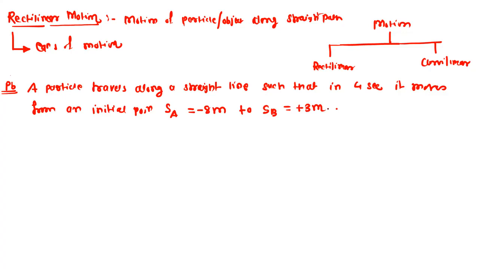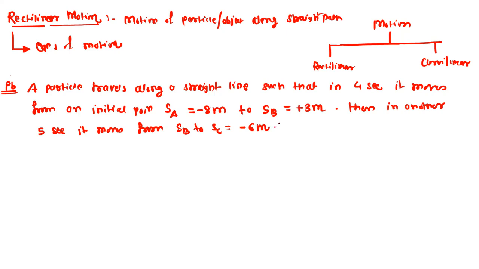Then in another 5 seconds, it moves from SB to SC, which is minus 6 meter. Determine the particle's average velocity and the average speed during the 9-second interval.